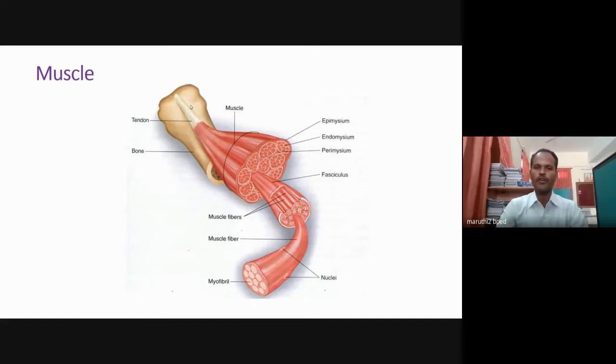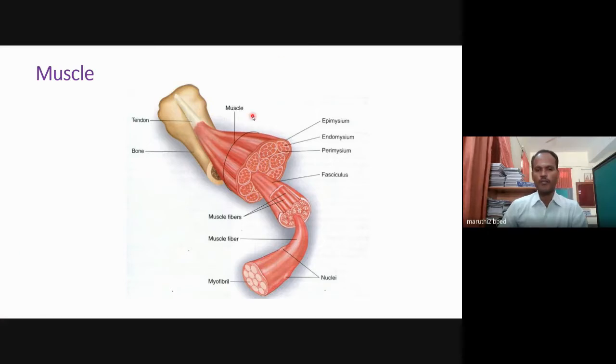If the injury takes place in a ligament, that is called a sprain. If the injury takes place in the muscles, that is called a strain. So before entering into strain, we should understand the basic structure of the muscle. What are the basic structures?